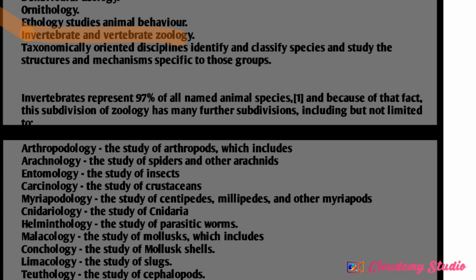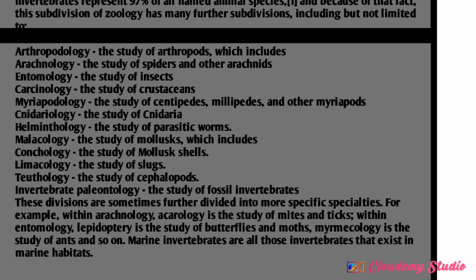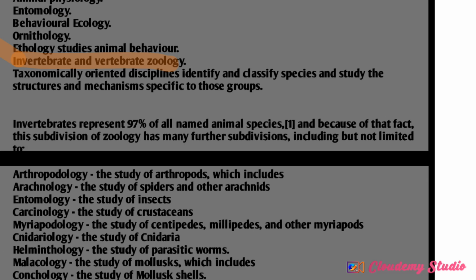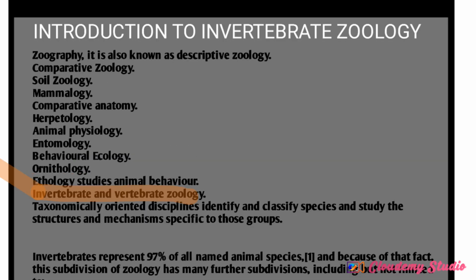Now, because of the fact that they are so many, we still have subdivisions under invertebrate zoology. Examples of them are arthropodology, arachnology, entomology, conchology, and other ones like the ones that are listed here. Now, basically, the important aspect of zoology, of all these ones that I listed, look at this.